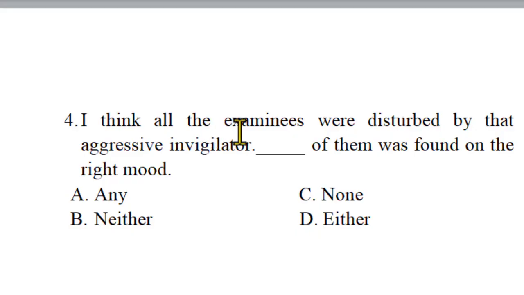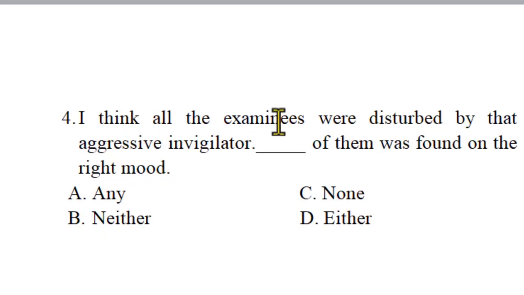I think here, all the examinees, who are the examinees? A number of examinees, maybe 100,000, 10,000 examinees. So we are talking about more than two, or multiplicity of students who are taking the entrance exam, right? So what is the right answer here? Look here, we are disturbed by that aggressive invigilator, which is a negative statement, and this expression gives clues. So the answer is none. None, because of disturbed by the aggressive invigilator. So none of them was found in the right mood.